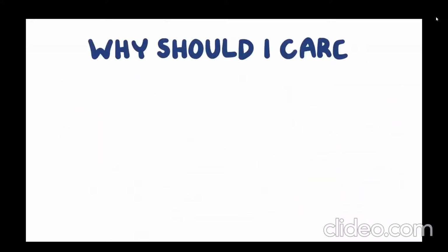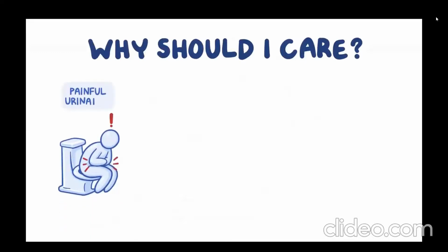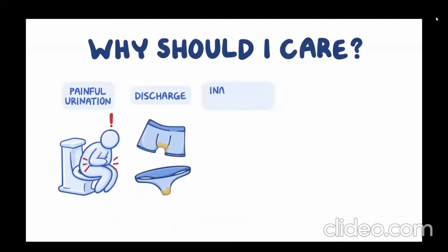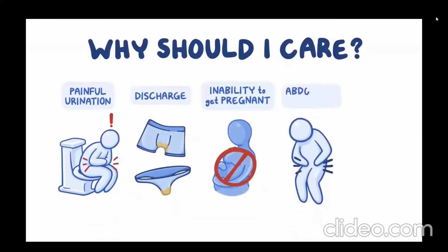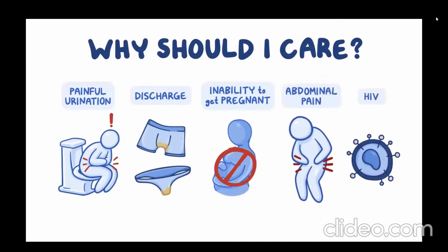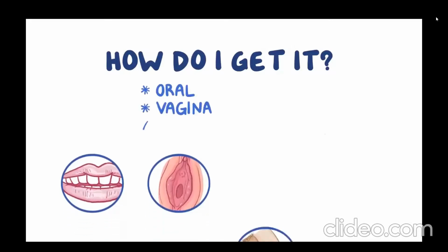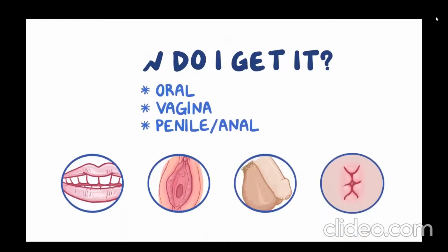Why should I care? Here are the problems chlamydia can cause: painful urination, discharge, inability to get pregnant, abdominal pain, and increased risk of HIV. How do I get it? Chlamydia can be spread through sexual contact, either oral, vaginal, and penile or anal.